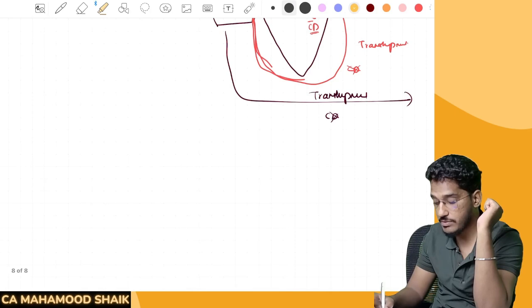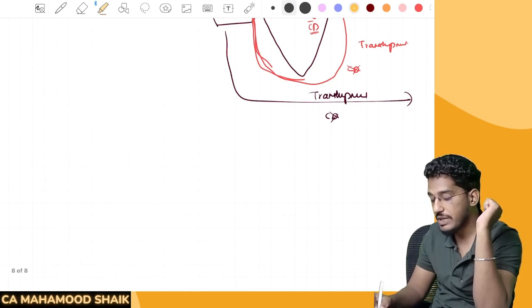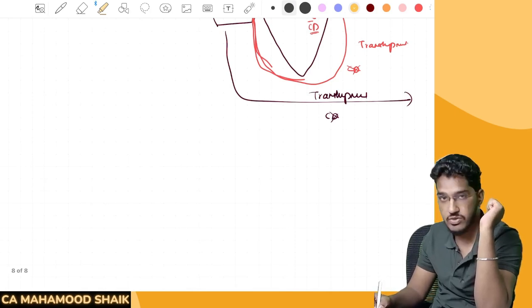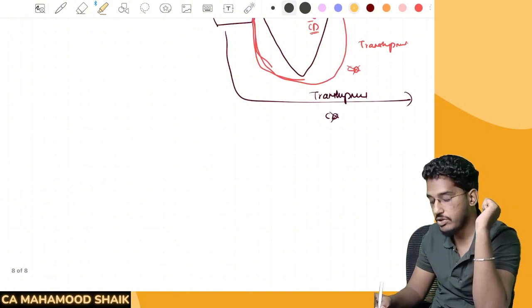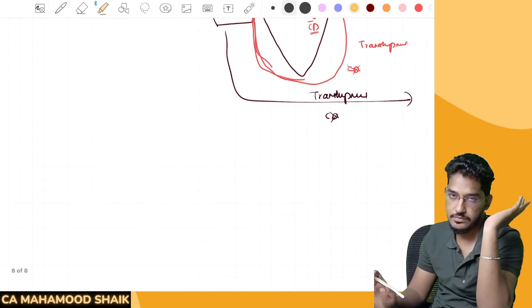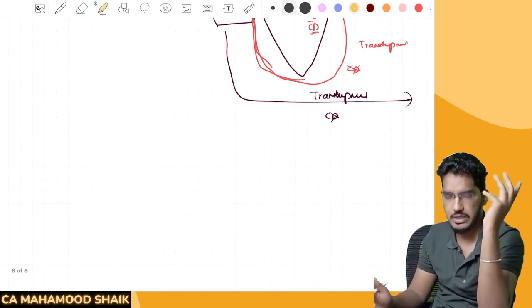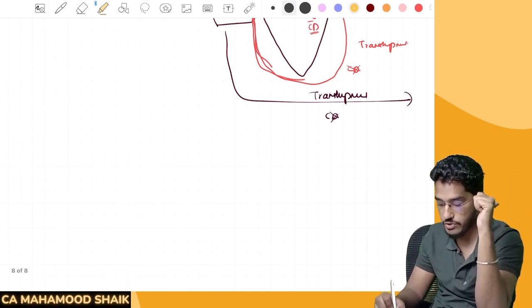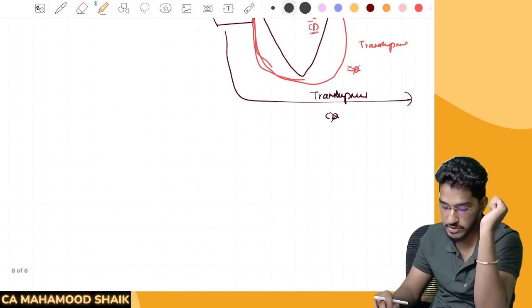Will you be liable to pay customs duty on 1 CR, or will you be liable to pay customs duty on the 60 lakh rupees, on the reduced value? You will be liable to pay customs duty only on 60 lakh rupees, not on 1 CR. But what are the conditions? When your customs duty will get reduced, what conditions are required to be fulfilled under section number 22?